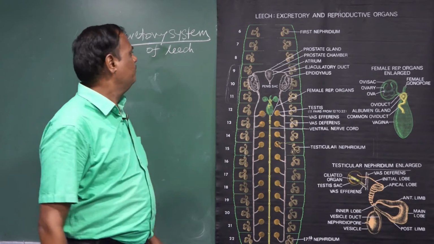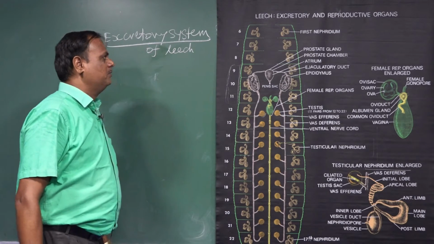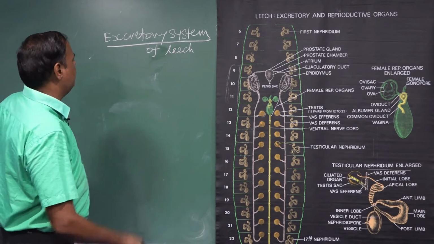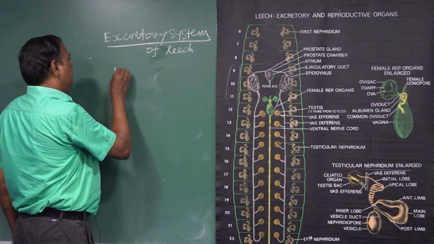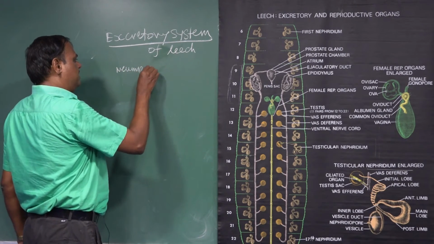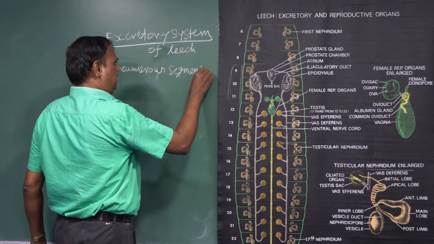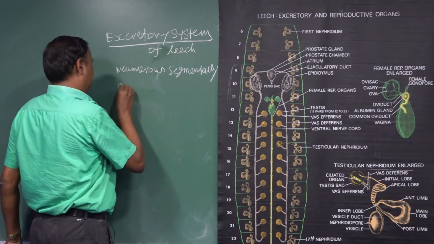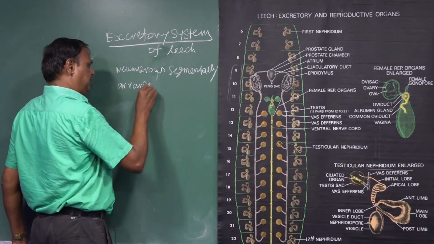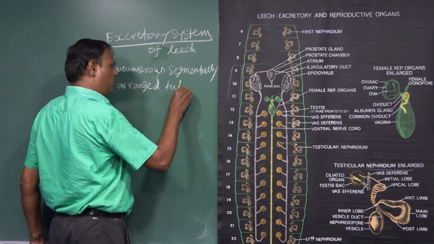Next we go to the excretory system of the leech. The excretory system of the leech consists of numerous segmentally arranged tubular structures.